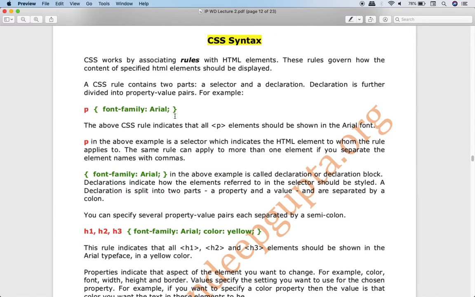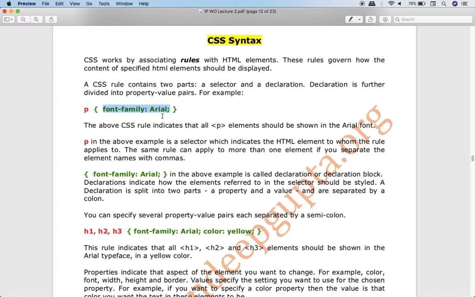Now if you were paying attention, tell me what is the purpose of the selector over here? Very simple, the selector will tell the web browser that this CSS rule should be applicable to whom. For example, if I write P over here, it means that the CSS rule is for the paragraph.